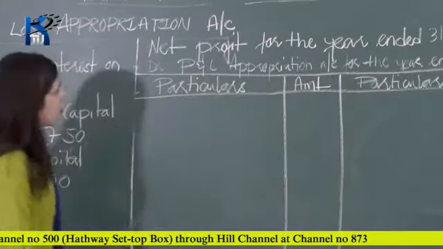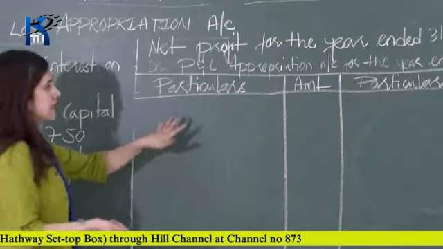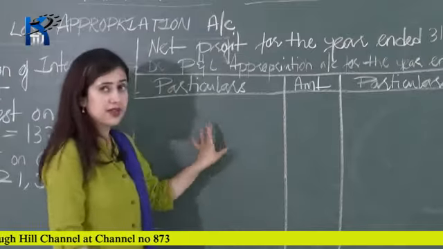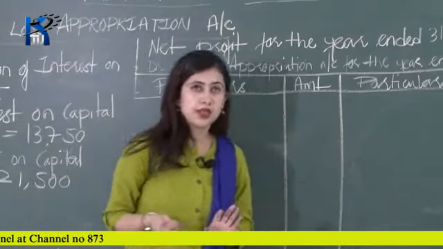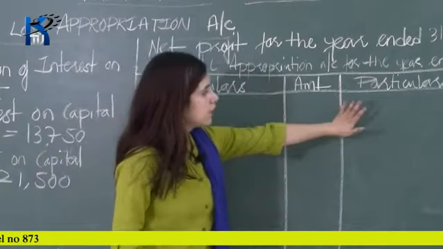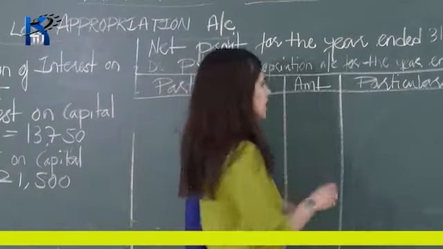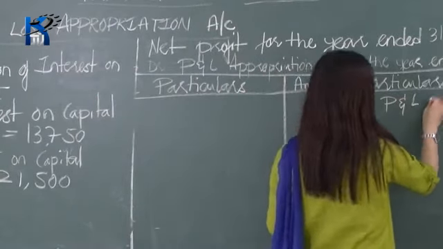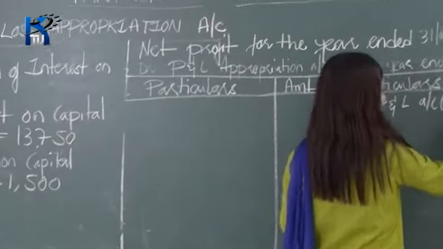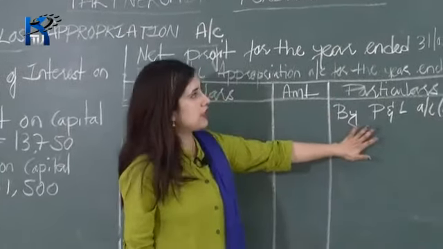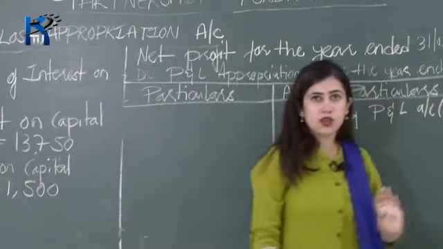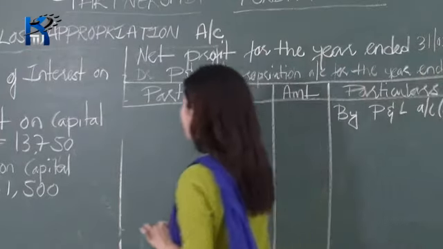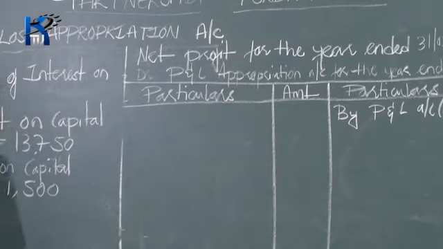Okay, so now after that what we need to do is, as we all know that this is your profit and loss appropriation account and it is a nominal account. Your expenses will come on the debit side and your income will come on the credit side. Right? So the first item of a profit and loss appropriation account is your net profit. So we'll write net profit by profit and loss account, and inside the bracket write net profit. Your net profit is given here, that is 90,000 rupees. So we'll write 90,000 on the credit column because it is an income.